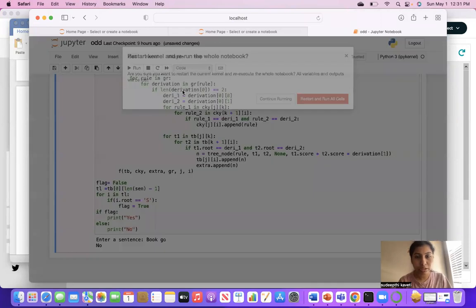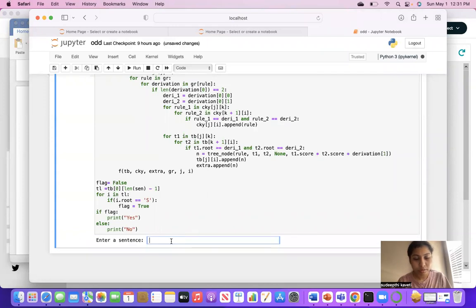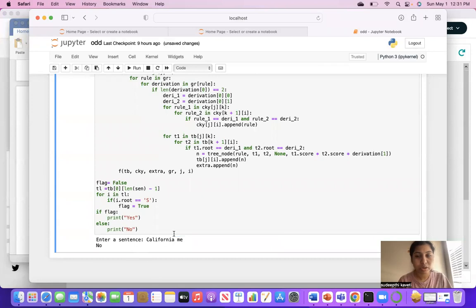Kernel, Restart and Run All cells. Enter a sentence: California me. Enter. No. So this is how I have developed a travel management application.